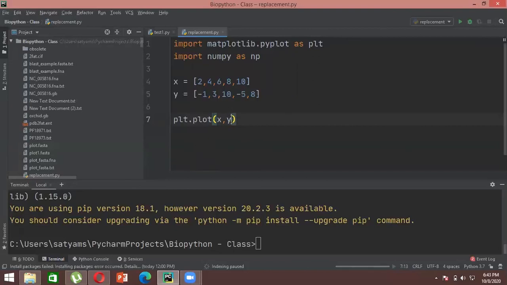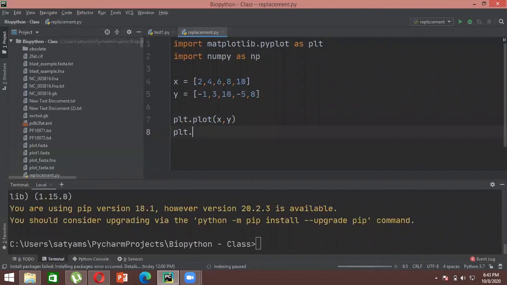Sometimes keep this thing in mind, that it is not necessary that it will be x and y here. The first argument is the argument which will be plotted on the x-axis. The second argument is the argument which will be plotted on the y-axis, right? So just to be clear here, that's why I have written x and y. But otherwise, if the names here are something else, just be clear with that. The first argument will be on the x-axis, the second argument will be on the y-axis, right?